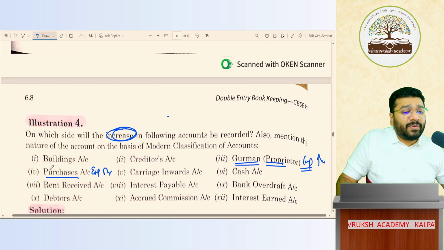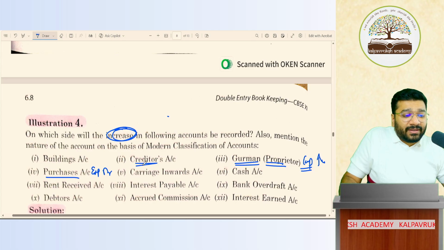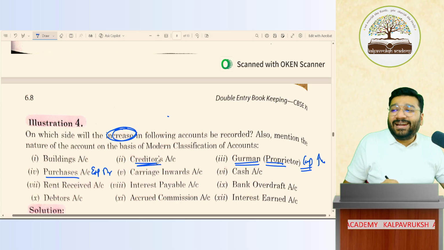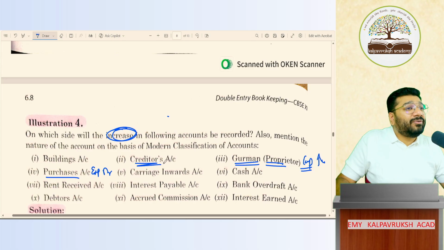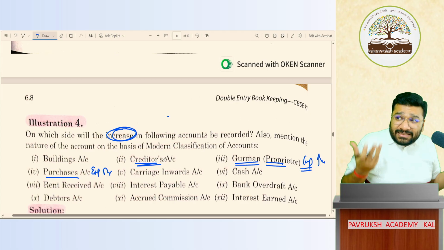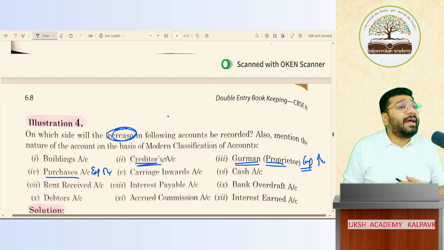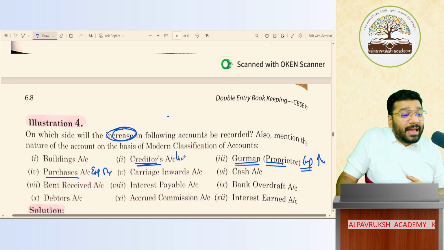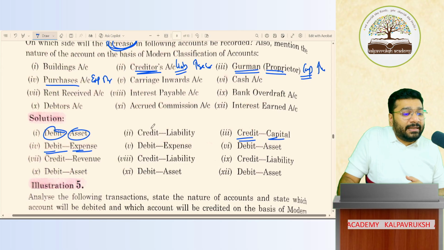Next, which one? Creditor. Who's creditor? Customer, sir. Creditor is customer. No. He's a supplier from whom we have purchased the goods on credit. Means we have to pay the money to him in future. So a creditor is a liability. So if liability increases, I have to give a credit. So liability increases, credit.